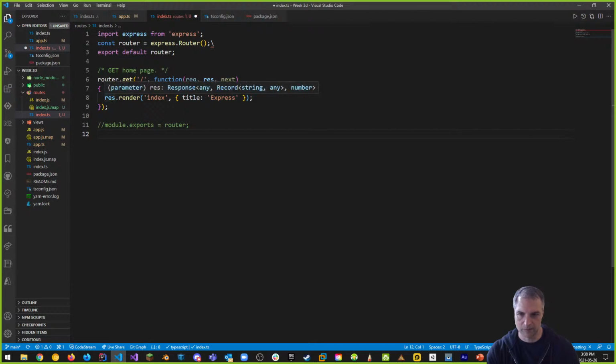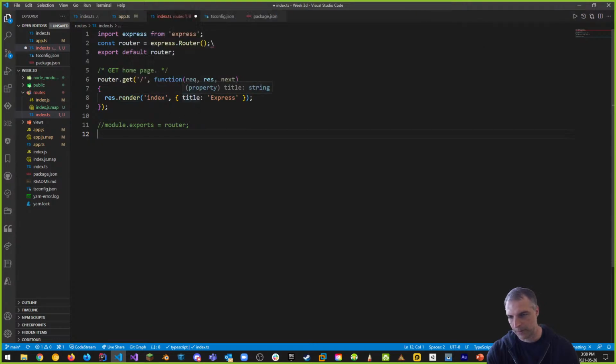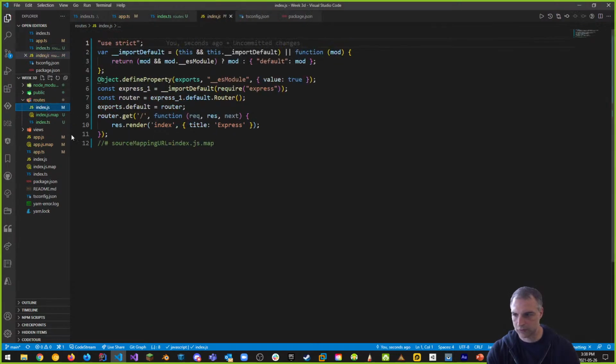You can see that this is the response object that we're going to use to render the page. That's what it does. And we're passing in an object called title into the view. All right, so that's what this does. Let's get rid of this. There was a bit of a mistype. And now we have our index.js, which is translated.